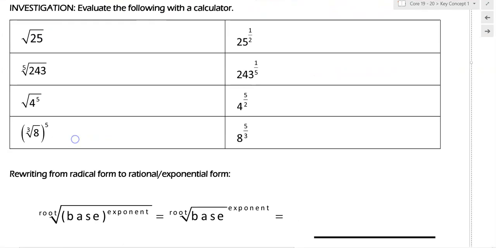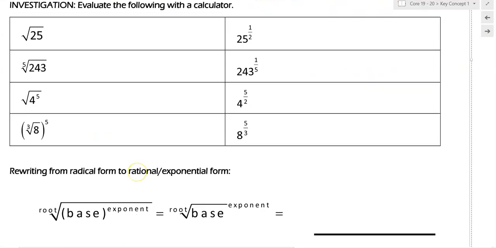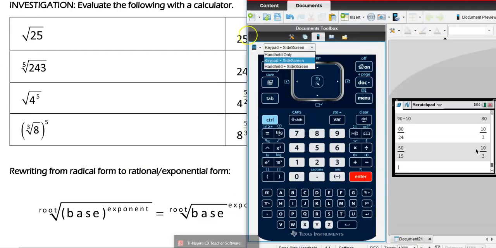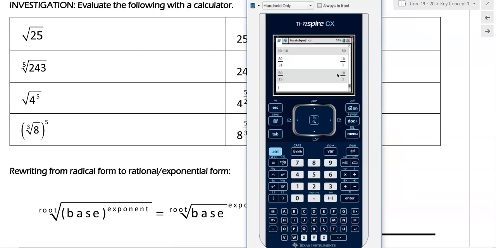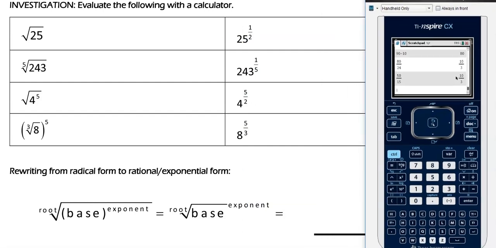Evaluate the following with a calculator. So I'm going to pull up my calculator. If I want to take the square root of 25, where do I find the square root? Well, it's right here, but it's in that light blue color. On the handheld in class, it's a yellow color. So I have to hit that control button first and then hit that x squared, and it will pop up as the square root. So the square root of 25 is 5.